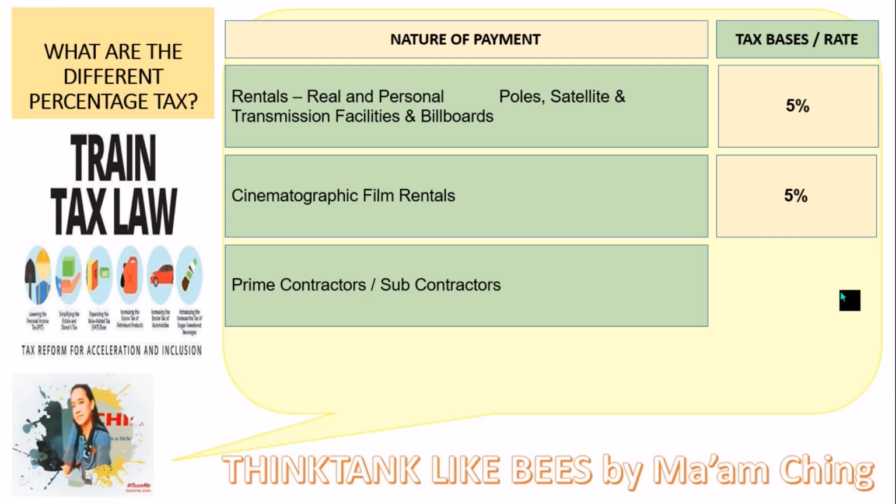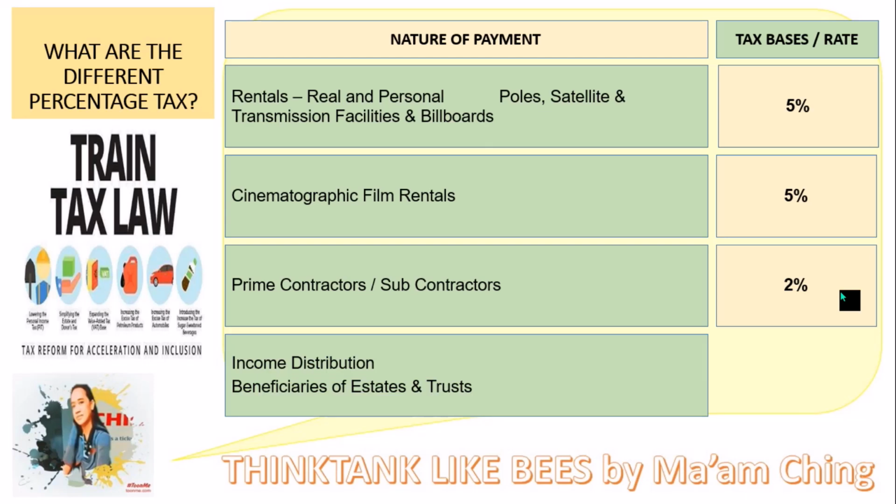This example is more on paying the contractors or subcontractors of internet providers like Smart or Globe. They are going to pay 2% to the BIR. Income distribution, beneficiaries of estate and trust. Once they receive the estate, they are going to pay 15% for the distribution of the estate and trust.